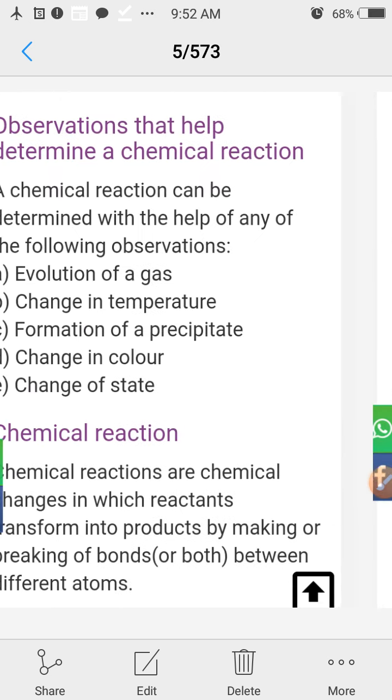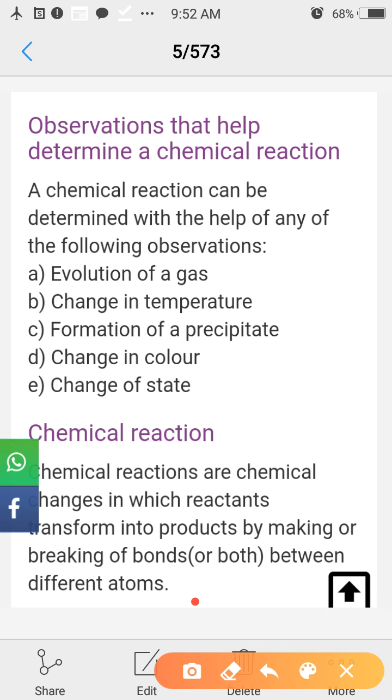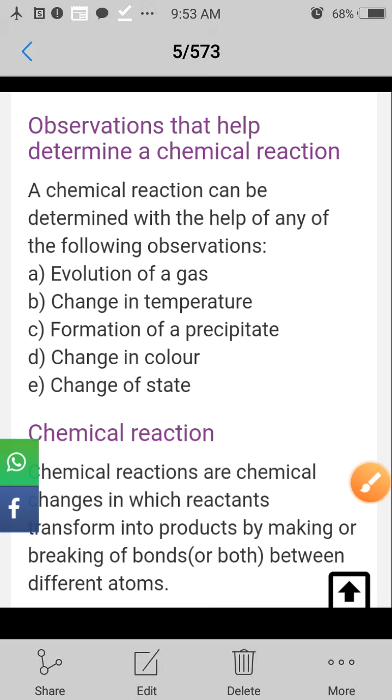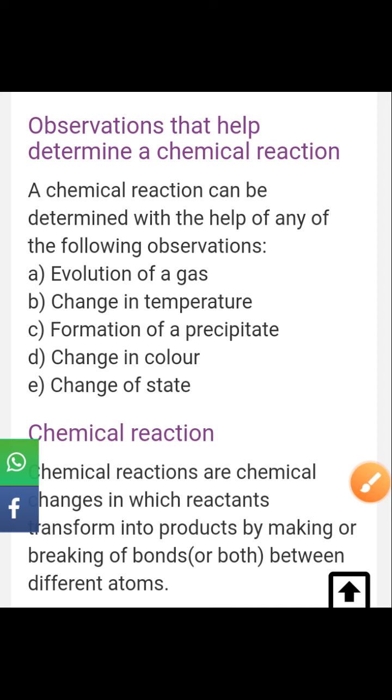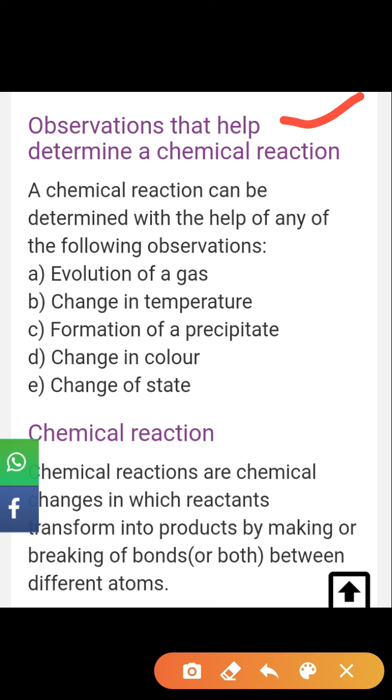Next topic is observations that help determine a chemical reaction. So what is a chemical reaction and how can we determine it? A chemical reaction can be determined with the help of any of the following observations.